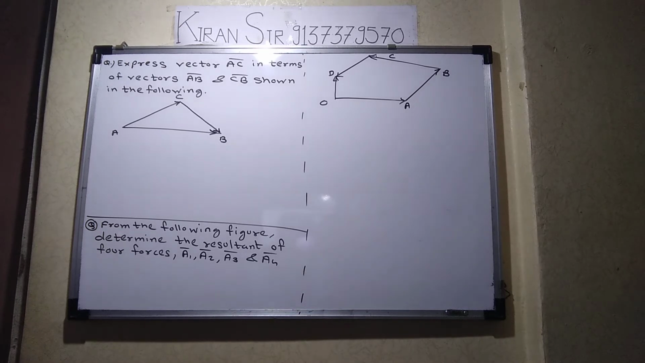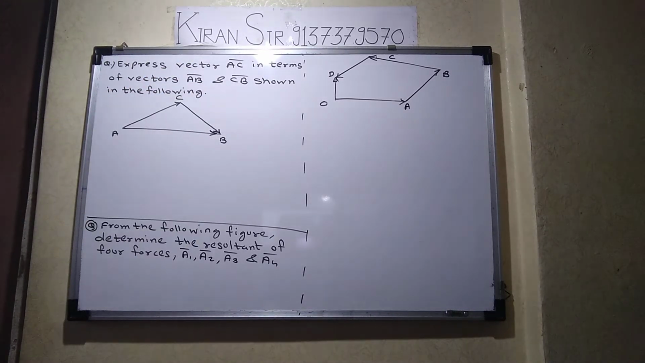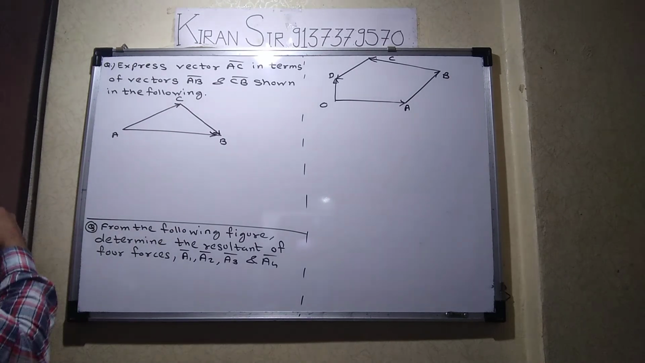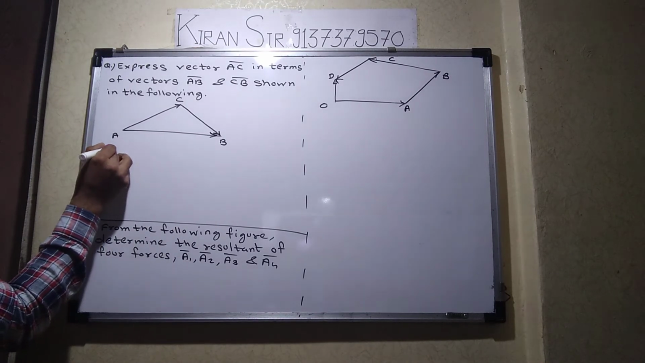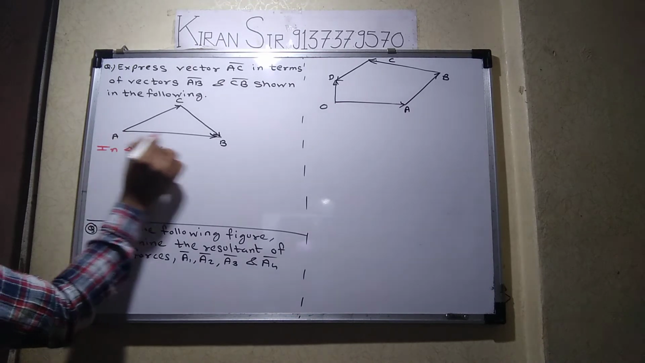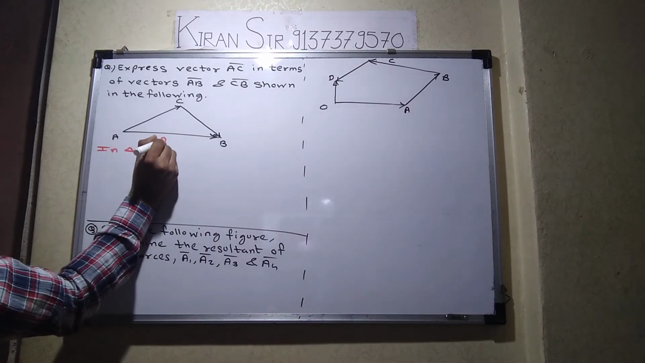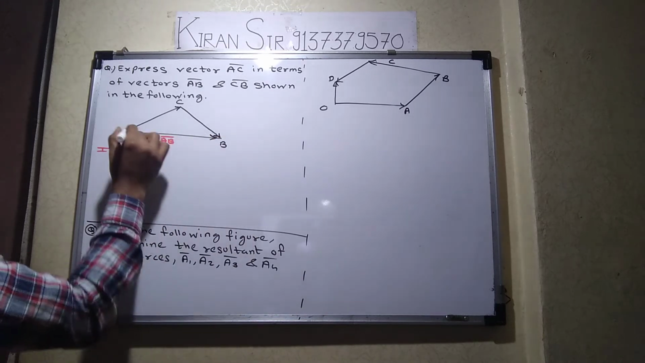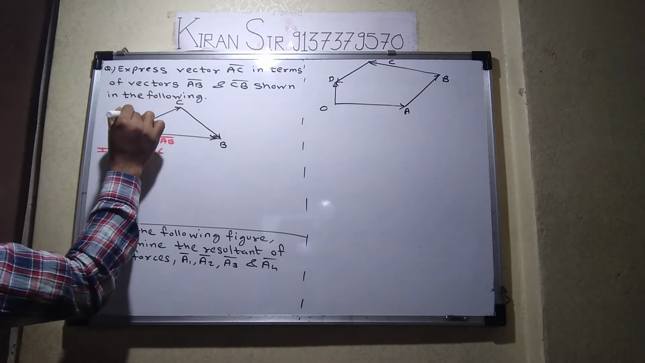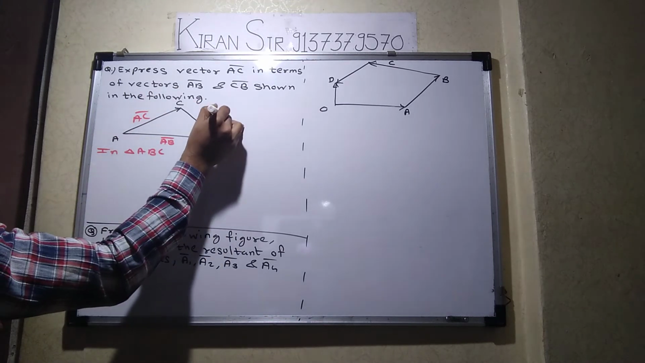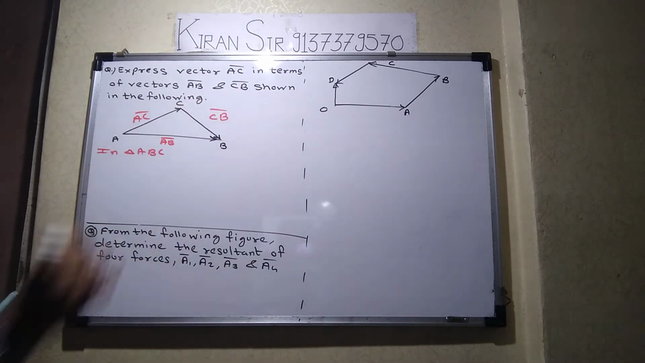Students, what is given over here? Express vector AC bar. So triangle ABC. What we observe in triangle ABC? In triangle ABC, we observe that AB bar is a vector from A to B. AC bar is a vector from A to C. And CB bar is a vector from C to B.